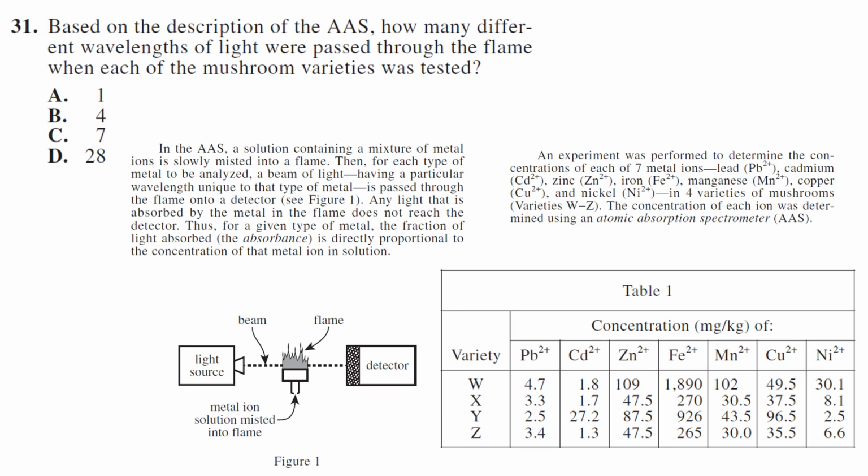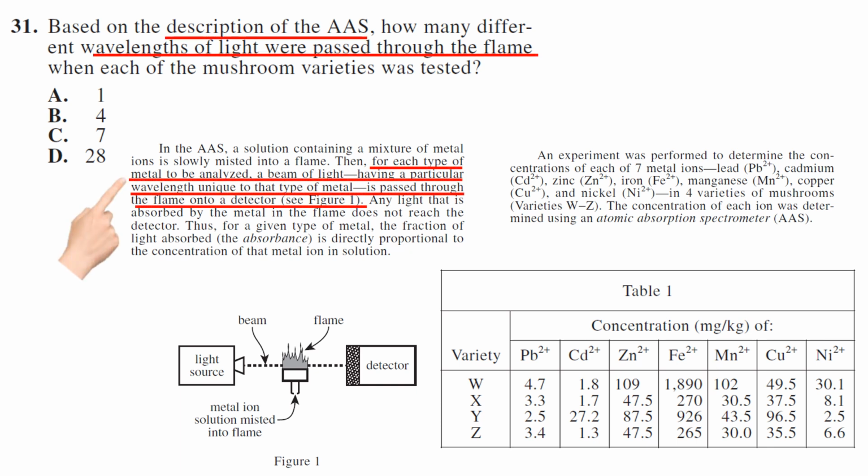31, based on the description, how many different wavelengths of light pass through the flame? So the description, it says for each type of metal, a beam of light having a particular wavelength is passed through the flame. So each type of metal. So how many metals were there? 7. It tells you in the reading, or you can count in the table. So the answer is C.